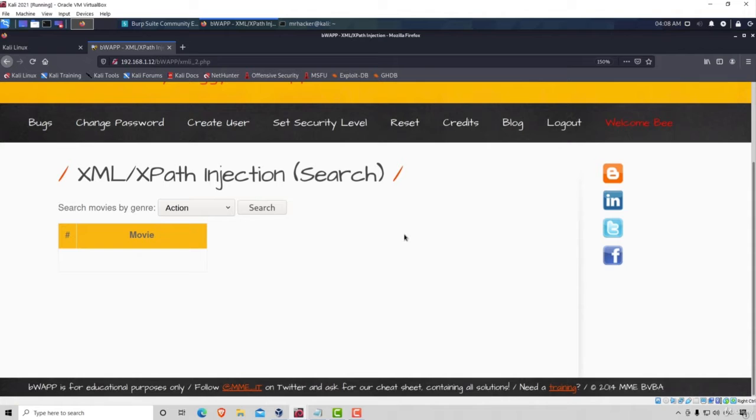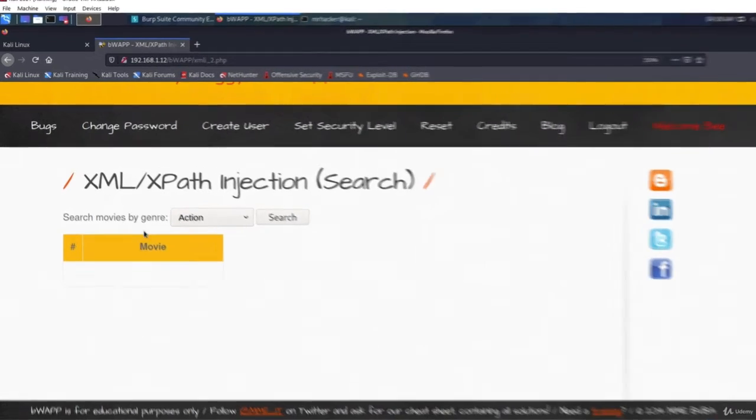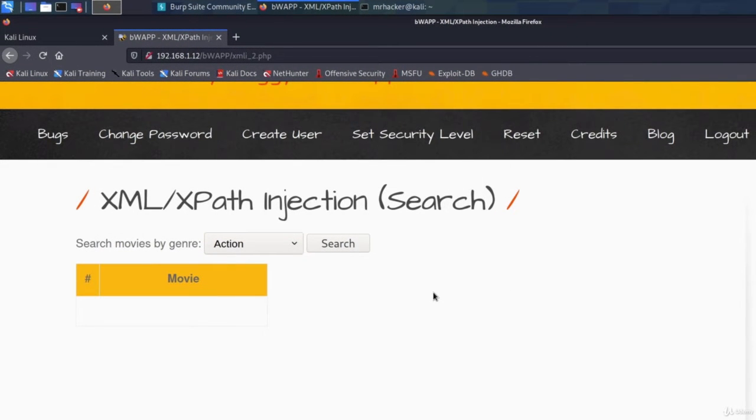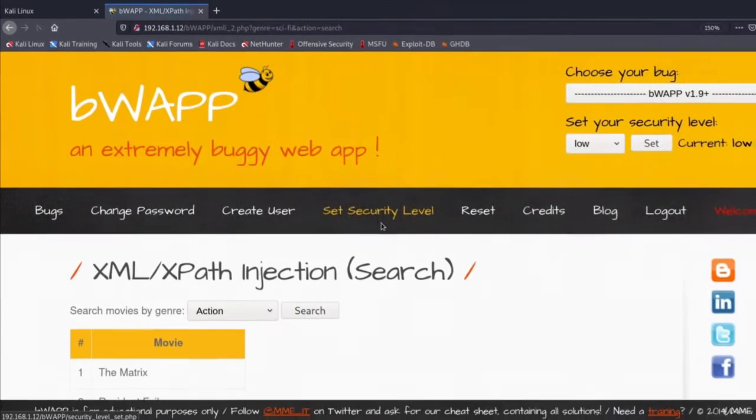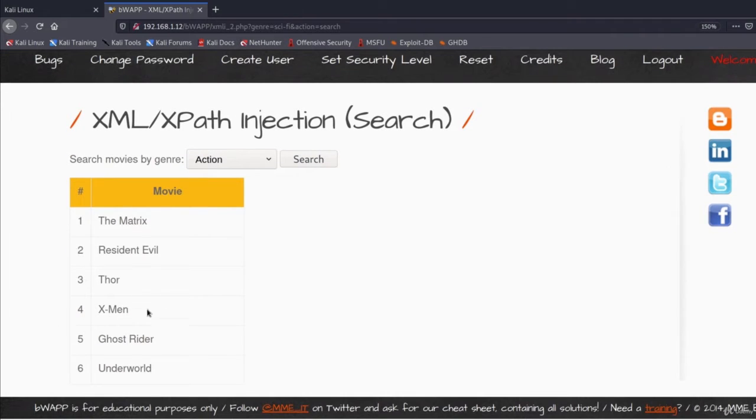Now, this vulnerability is kind of similar to SQL injection. The input that we send could be processed unfiltered through XPath. Since we don't really have any input right here that we can type in, we can assume that this button is our input. So we can select the movie genre: action, horror, and science fiction. If we go with science fiction and click on search, it will output all the science fiction movies.